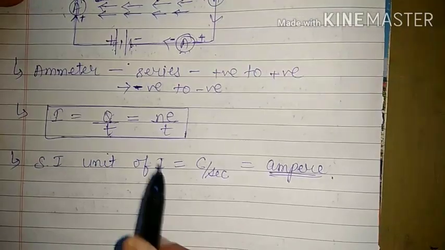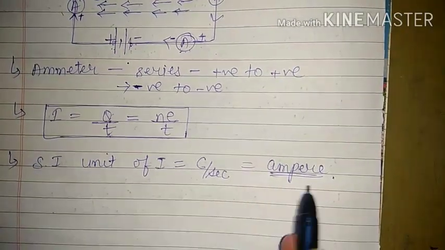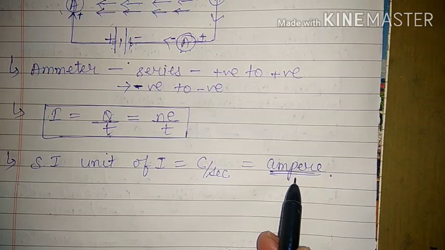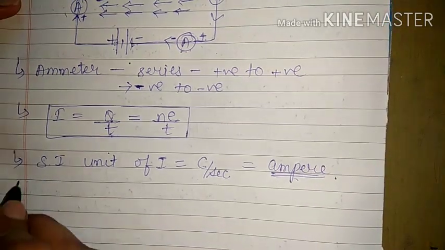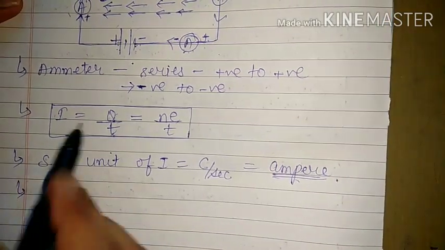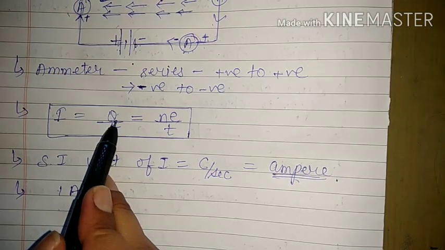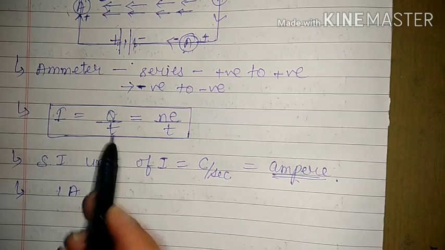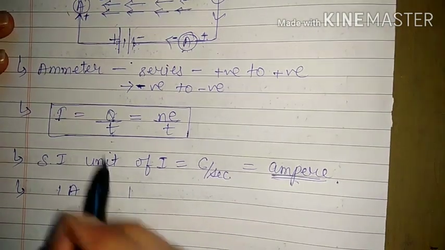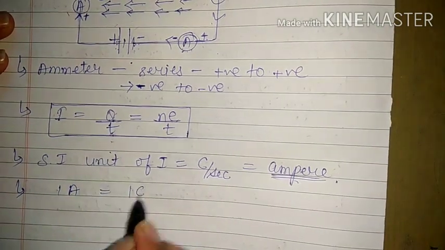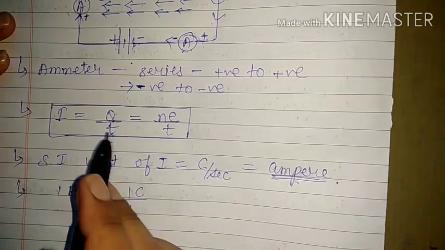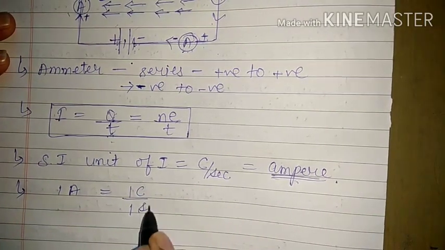So the SI unit of current is ampere. One more thing, now since we have defined its SI unit, we will have to define 1 ampere. If we want this current as 1 ampere, then obviously this should be 1 and this should be 1. Since it is charge, it will be 1 coulomb, and this is time, meaning 1 second.